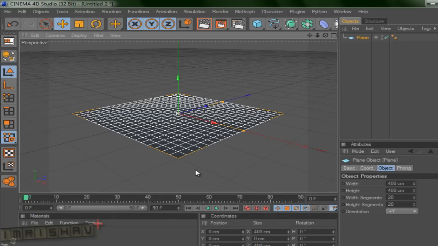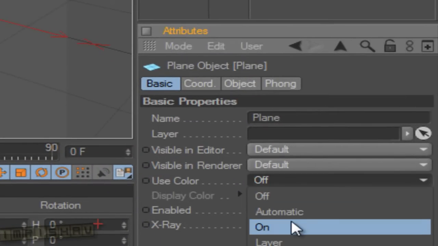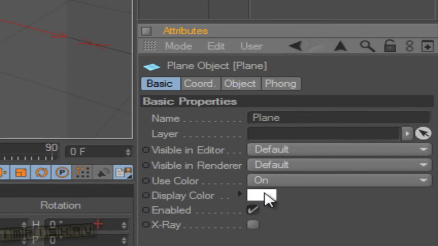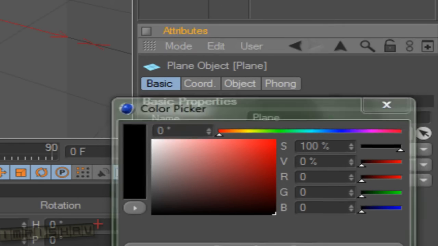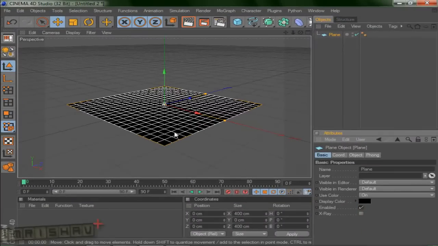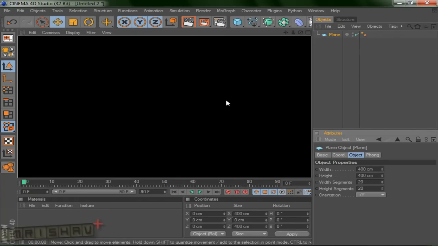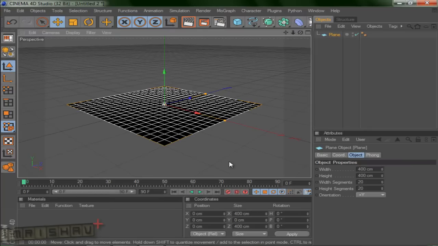So what you're going to do now, go to basic, use color, and set the display color to black. The reason I've done this is because I don't want to increase the size, height and width of the plane so it can occupy the whole screen. I just changed the color so in the rendering it will look black. Okay, now we have added the plane.